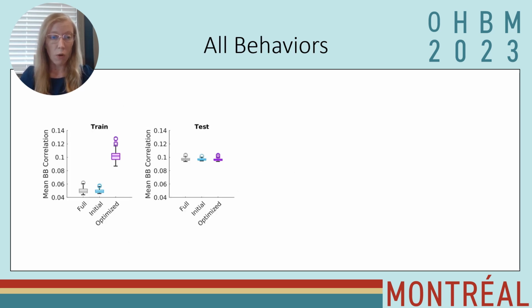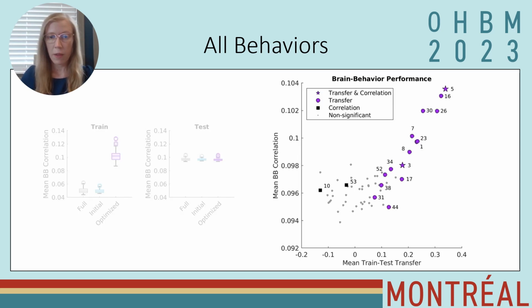Now, looking at all behaviors, we see similar findings. And here we can see with these purple behaviors that each of these purple behaviors highlighted have a significant improvement in the similarities between training and testing set behavioral correlation patterns, as well as significant improvements in mean brain behavior correlations for positive and negative edges above that of full functional connectivity.